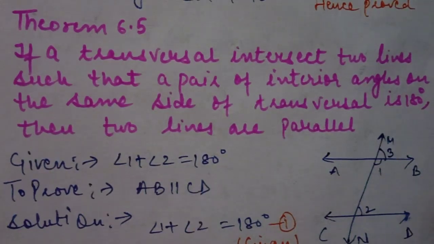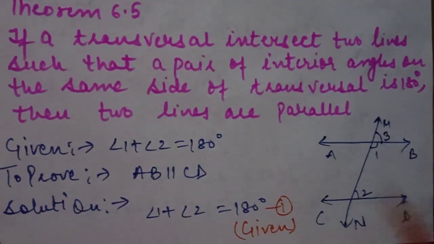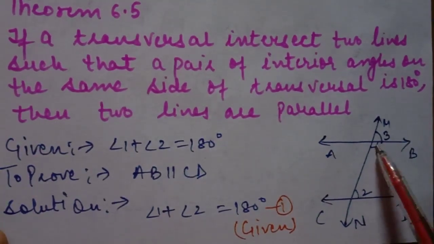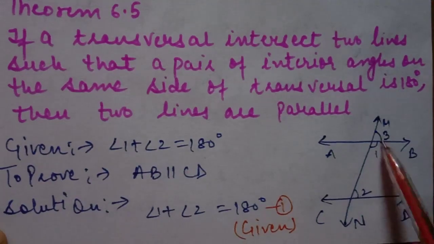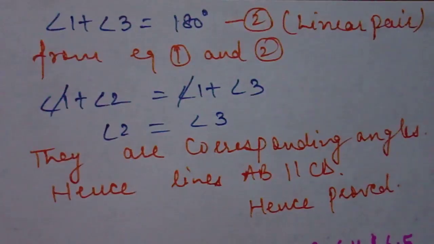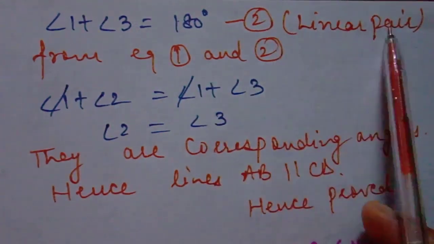So we will go with the solution. Angle 1 plus angle 2 is equal to 180 degrees. It is already given. What is the relation between 1 and 3? Try to think. Angle 1 plus angle 3 is also equal to 180 degrees, equation number 2, because of linear pair.